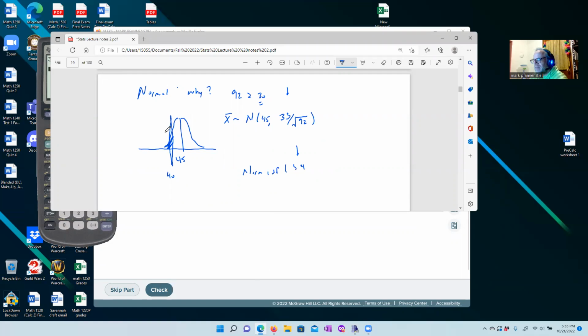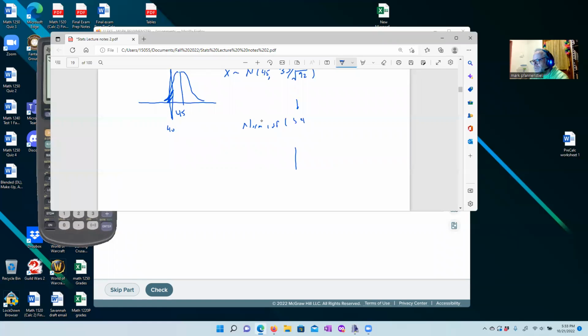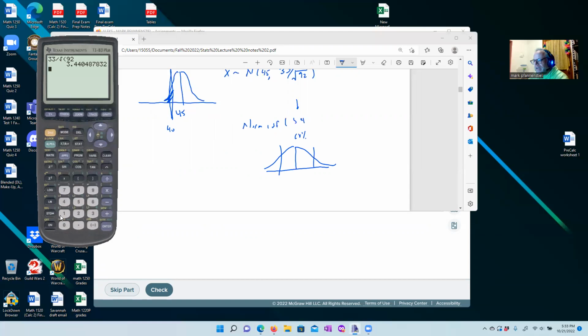So we want 45,000, or 45, with a standard deviation of about 3. And they want to know how many people make 40,000 or less. Well, if I say 45 minus 6, that's close to 40. That's about 1 standard deviation below. So we're still going back to the empirical rule: within 1 standard deviation was 68%. How much is outside of that? So 1 minus 0.68.